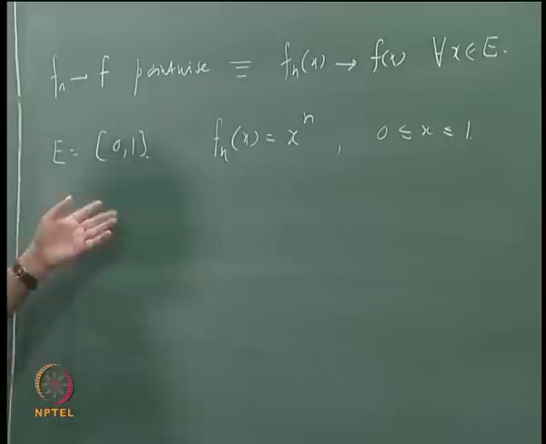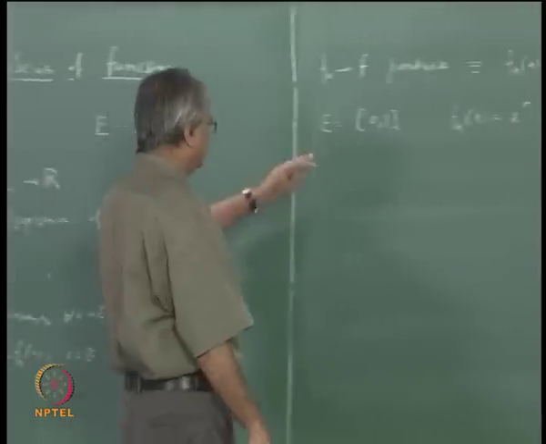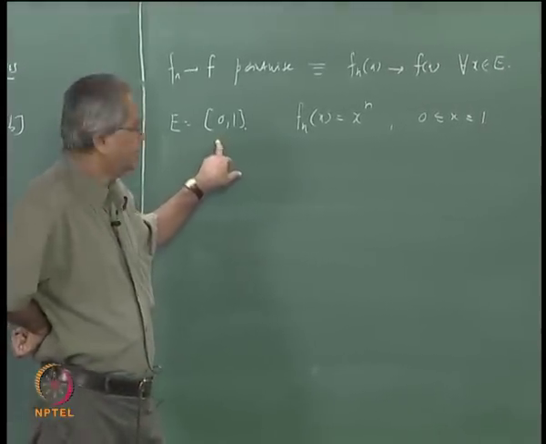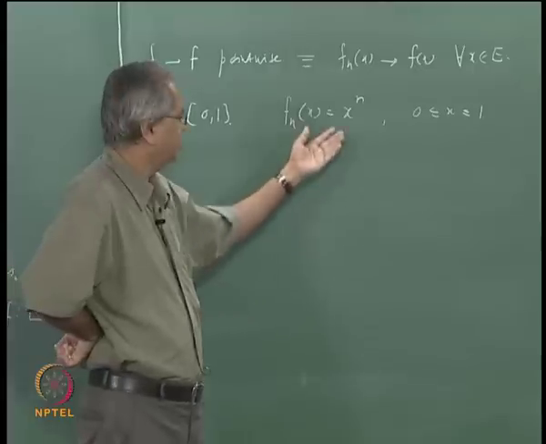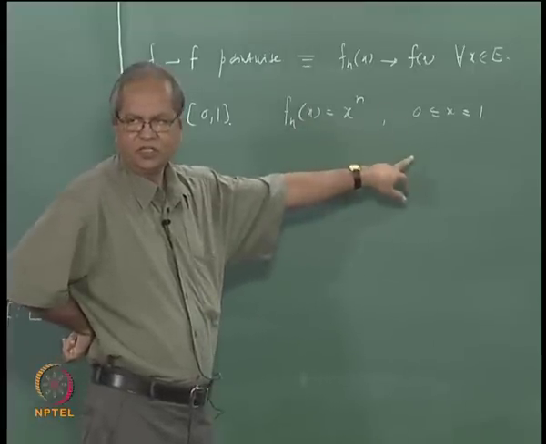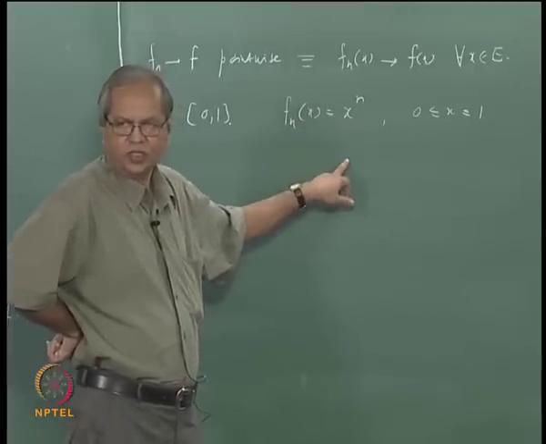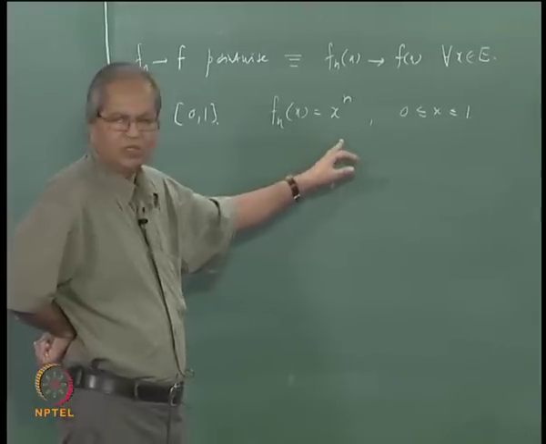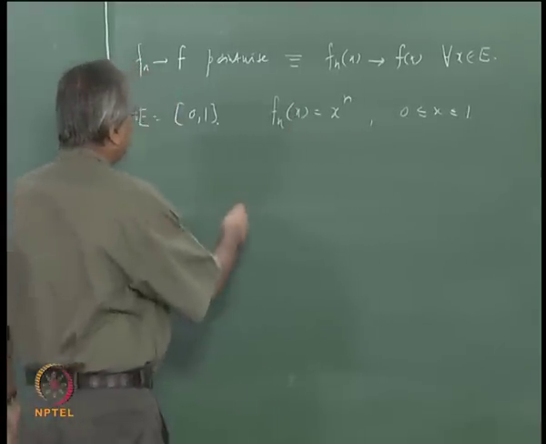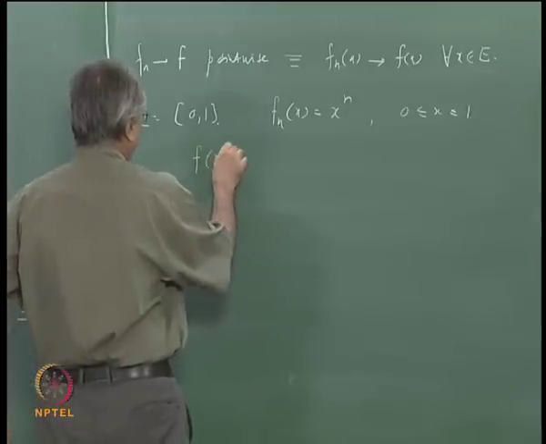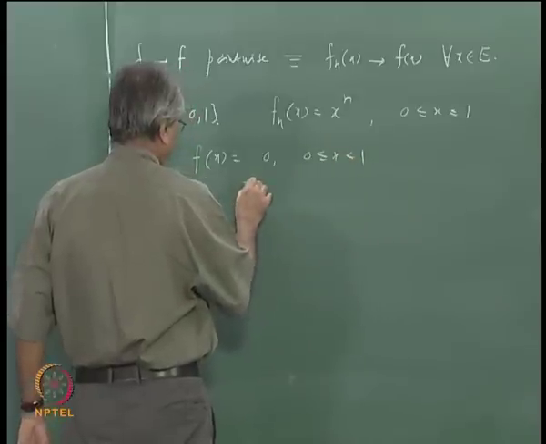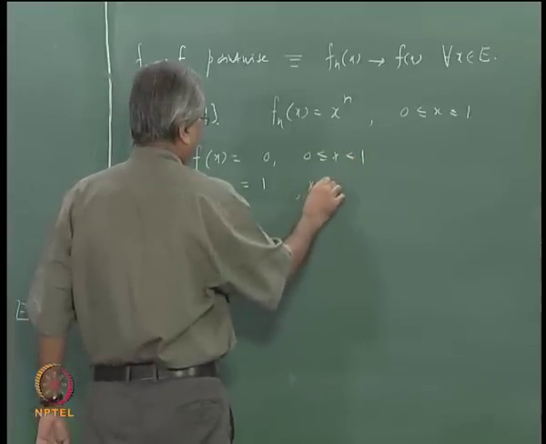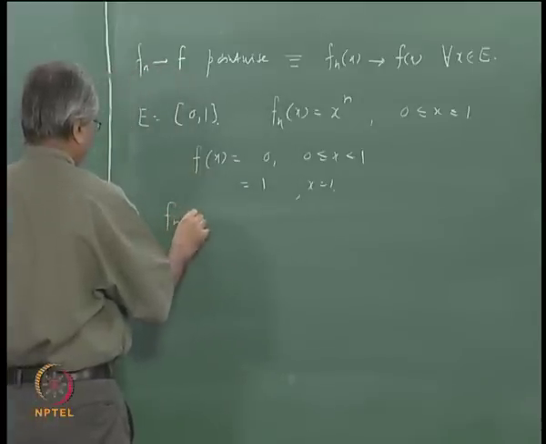This is a very standard and well known example. So what happens in this case when you fix some x? Then f_n(x) is the sequence x to the power n. Consider various cases. For x equal to 0, this will be 0. If x is less than 1, that limit will go to 0. If x is equal to 1, it becomes a constant sequence 1. So we can say that if you define f(x) equal to 0 for 0 less than or equal to x less than 1 and equal to 1 for x equal to 1, then f_n converges to f pointwise.